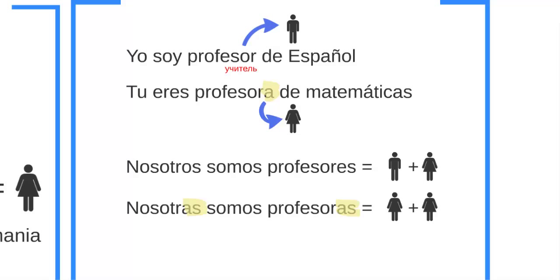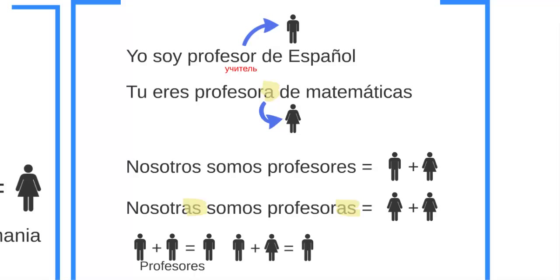And the people won't understand if you say nosotros somos profesoras. It's only in the case that you have two girls in the sentence, if you are a girl and your friend is a girl, and you say we are teachers, so nosotras somos profesoras. So again, masculine plus masculine is nosotros profesores. Masculine plus feminine is nosotros profesores. And feminine plus feminine, nosotras profesoras.